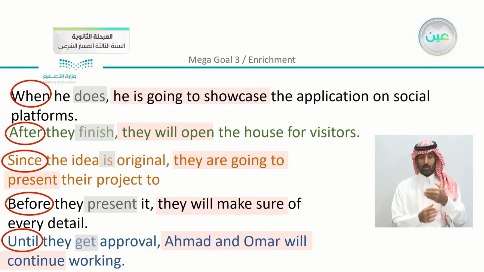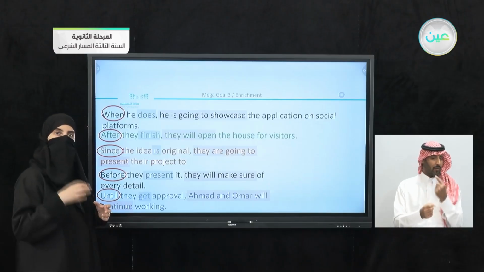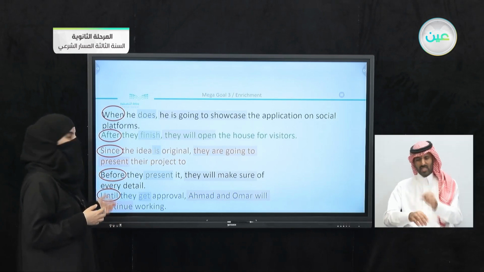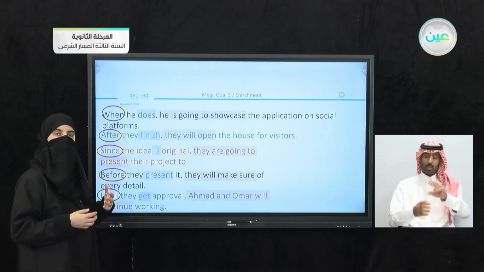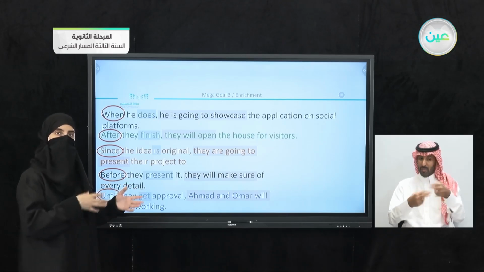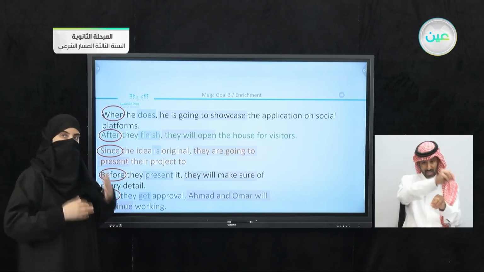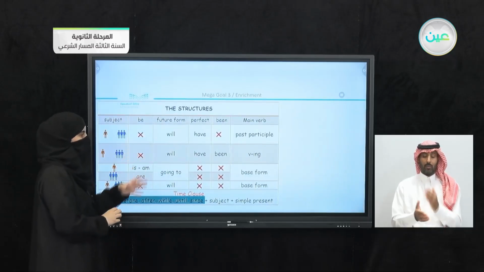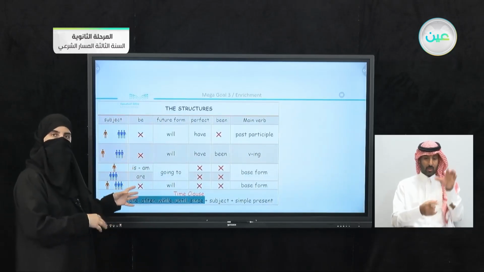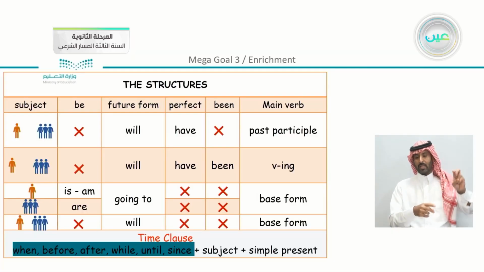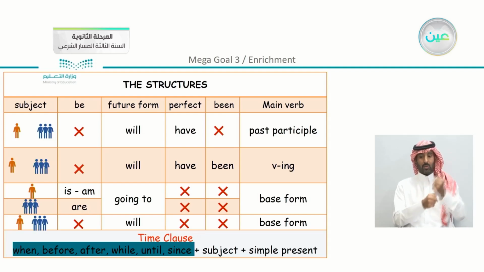We also studied how to add words that express time here. So we have when, after, since, before, and until. They all indicate time and they can be added in the sentence. We also studied that we can use them either at the beginning of the sentence or we can rearrange the sentence to make them in the middle. We have the structures as we can see here. There was the table, just to refresh your memories, that showed the difference when to use been in the sentence, when not to use it, when we can use a verb to be, and also the time expressions as we mentioned.